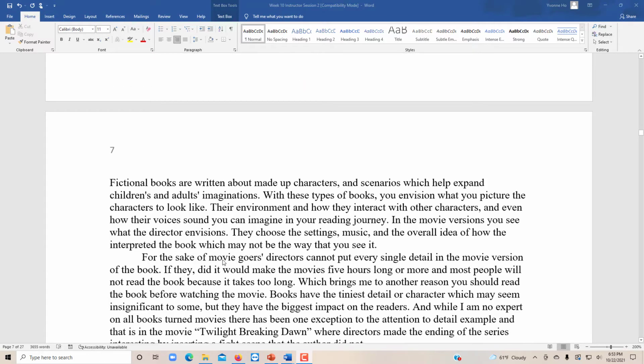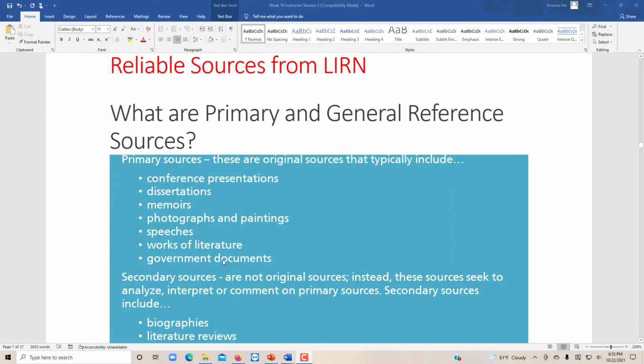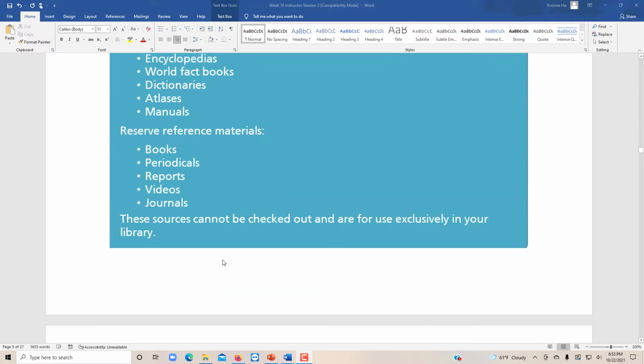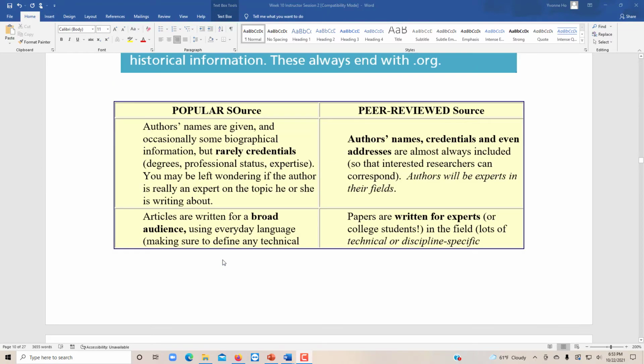Many of you have already used a library. I'm going to go over what are the differences between primary and general reference sources. I'm going to go over what is a peer-reviewed article and why that is a reliable source. I'll go over the difference between popular sources and peer-reviewed sources. Peer-reviewed sources are very, very reliable sources.